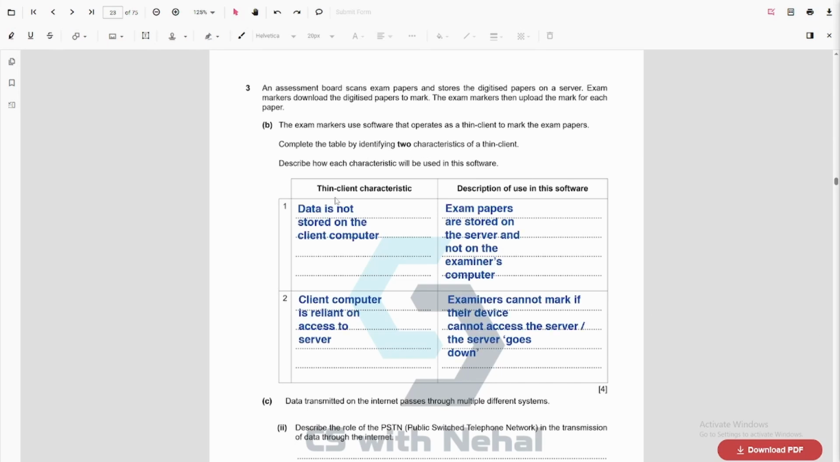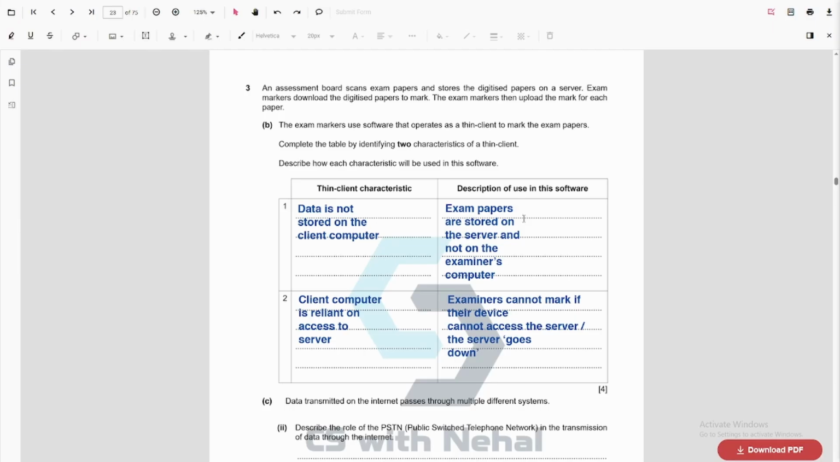Alright. So two possible points. Data is not stored on the client computer because exam papers are stored on the server and not on the examiner's computer. Then the client computer is reliant on access to the server, because the examiner cannot mark if their device cannot access the server or if the server goes down. So more points could be that the client computer heavily relies on the network or the internet connection. This means the marking software will not operate without internet access.